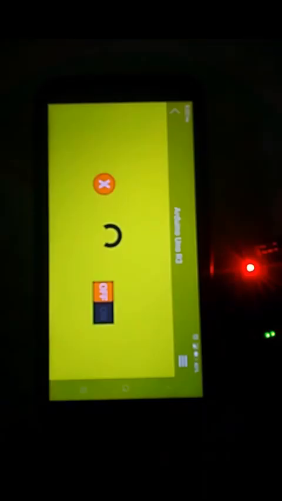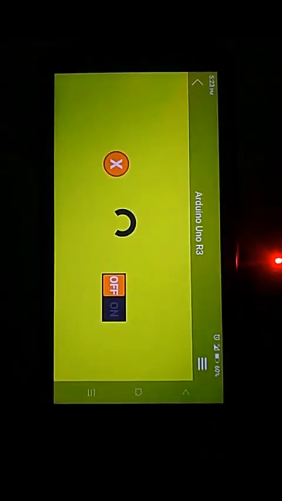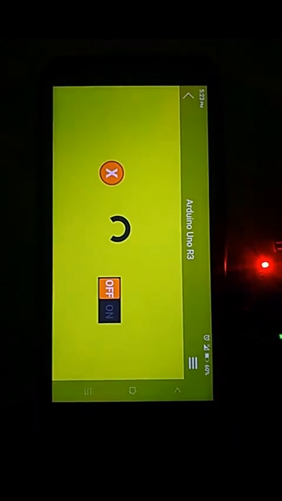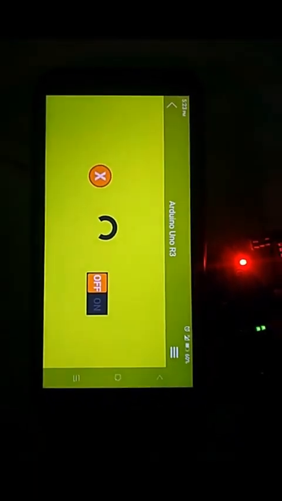That's all. We've learned how to make an Arduino connection to a smartphone using the USB on the go connection with the RemoteXY application. You can use it when you don't have a communication interface like a Wi-Fi or Bluetooth module. You can use the USB on the go cable.